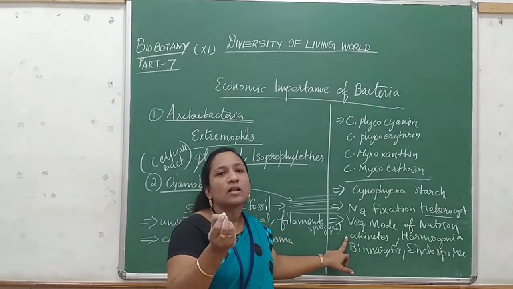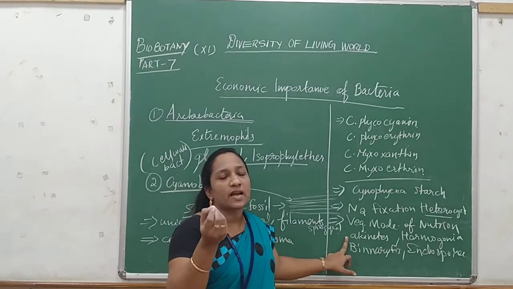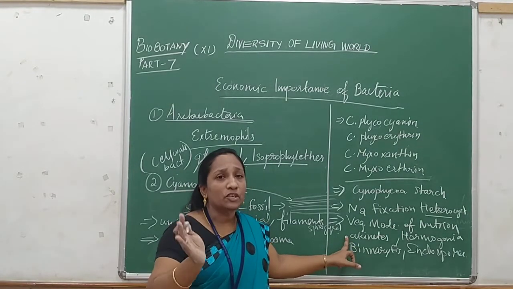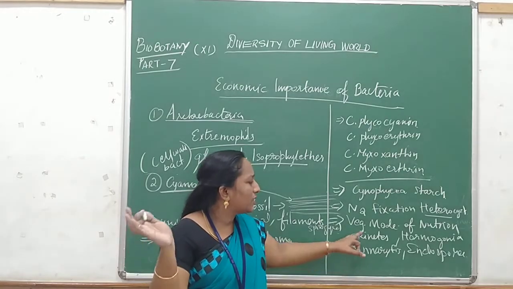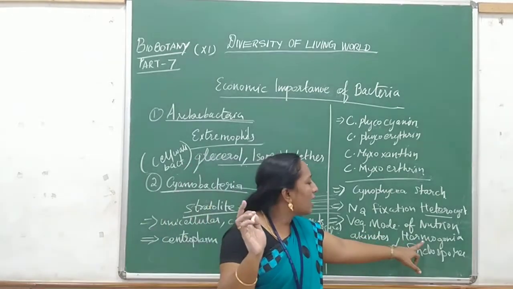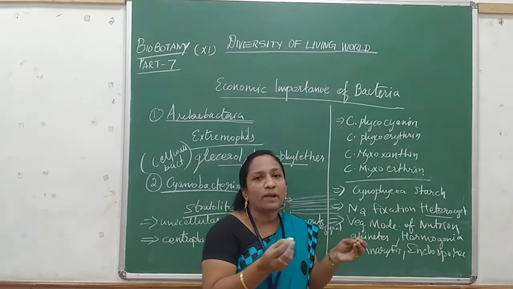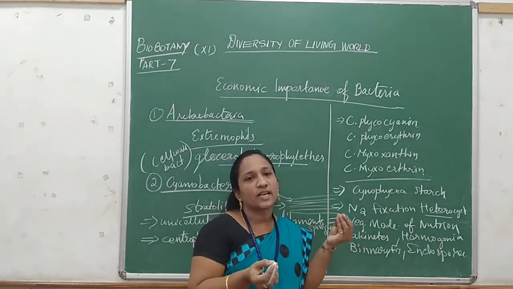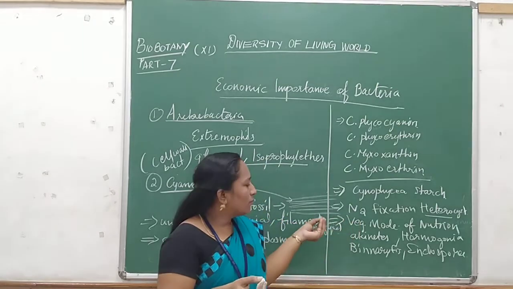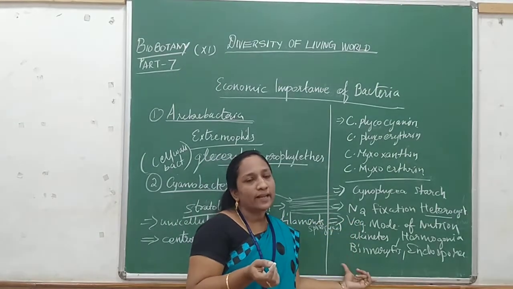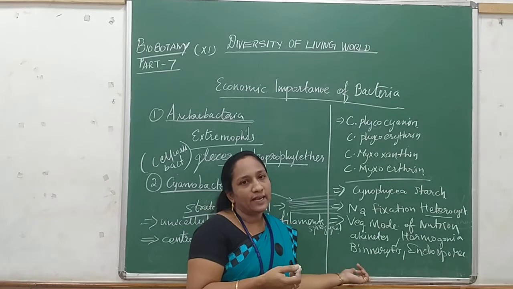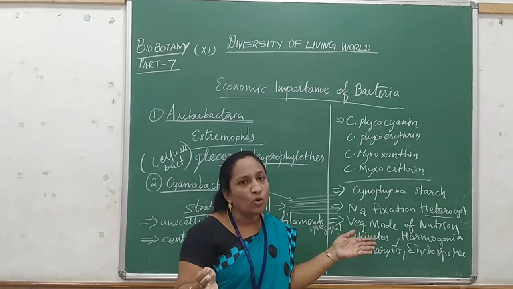Akinetes means small spore-like growth will be started, then they grow and start to live as an individual species. That is akinetes. And hormogonia, the entire body of the bacteria is divided into many pieces, and each piece starts giving its own body structure. And next is binary fission. Already we learned in bacteria. Binary means dividing into two pieces.